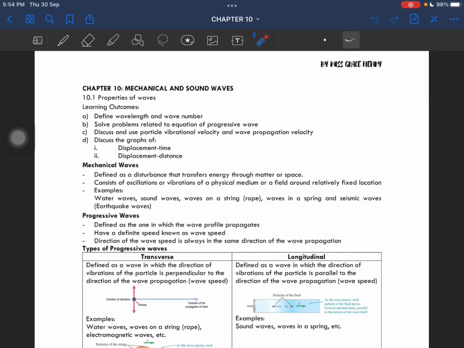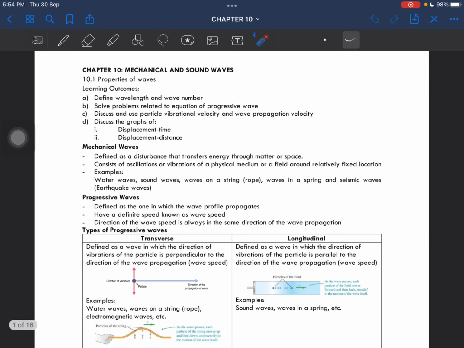So in this subtopic, you should be able to define what is wavelength and wave number, and then obviously solve problems related to the equation of progressive wave, and then you have to also be able to discuss and use particle vibrational velocity and wave propagation velocity. And lastly, you have to also discuss the graphs of displacement against time and then displacement against distance. Okay.